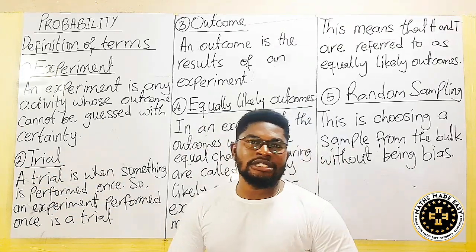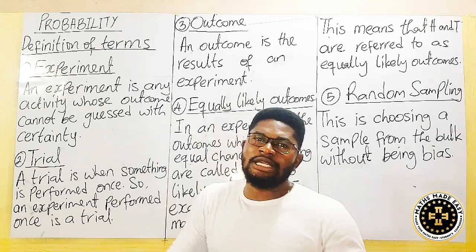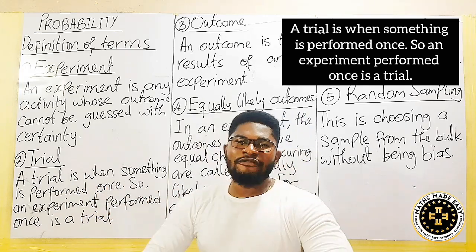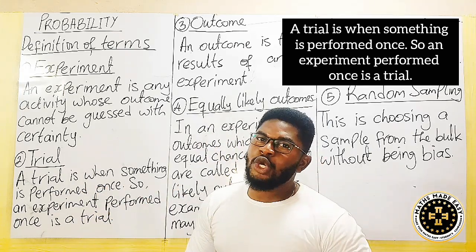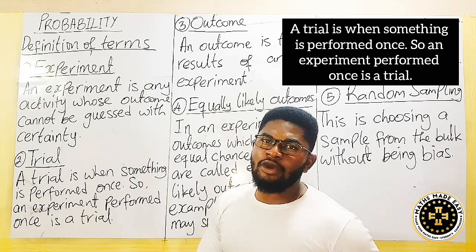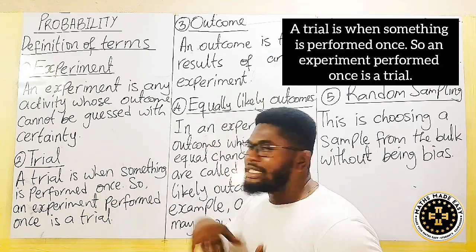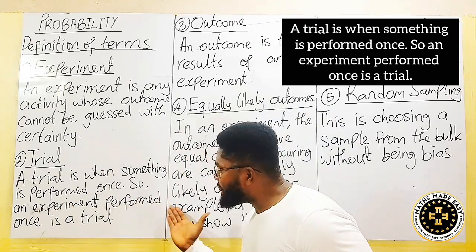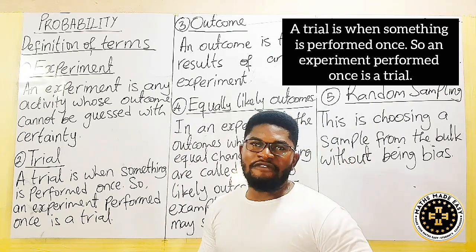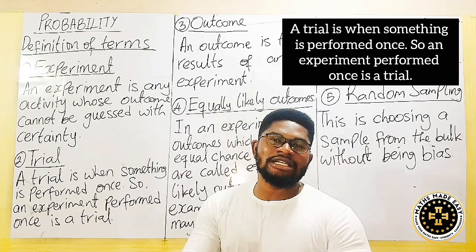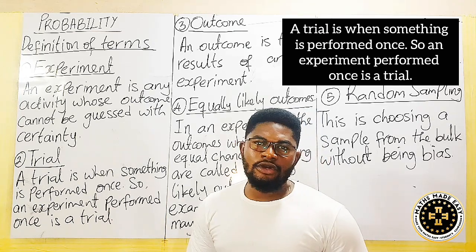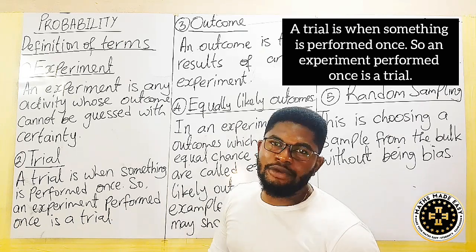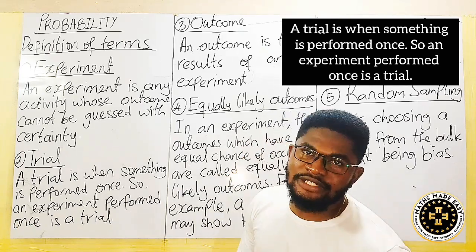Let's see trial. A trial is just a word that we always use when you're trying something. You're just testing the thing. So a trial is when something is performed once. When you perform something once, it becomes a trial. We call that word testing. You're trying it to see whether it will work. So once here stands for just a single outcome of it. So an experiment performed once is a trial. So when you are performing an experiment in just a single phase, we say that that particular action is called a trial. Or when you perform an experiment once, we term that particular activity as a trial.